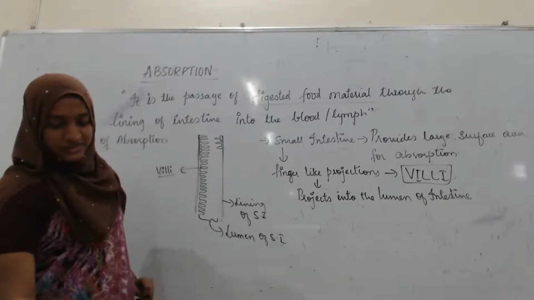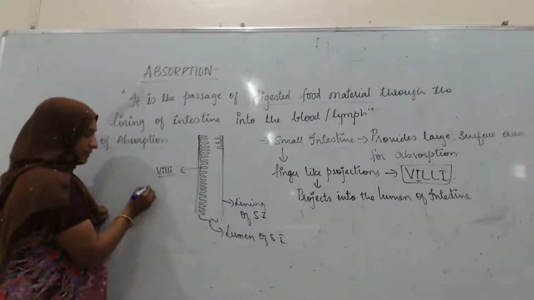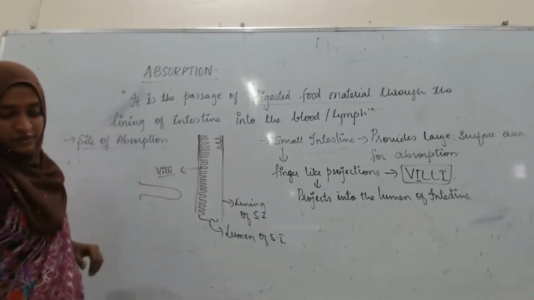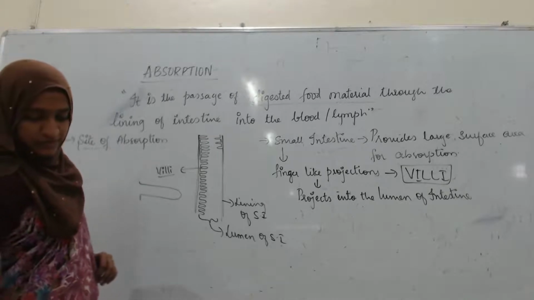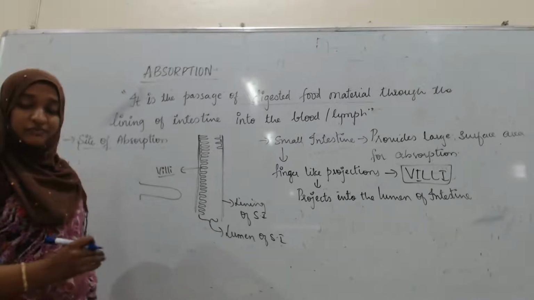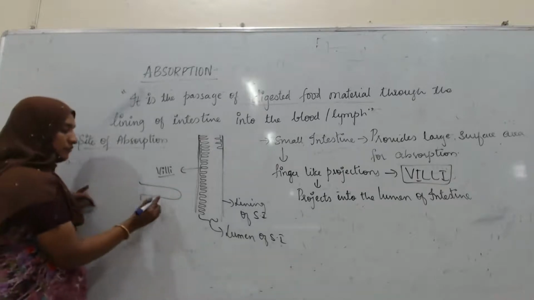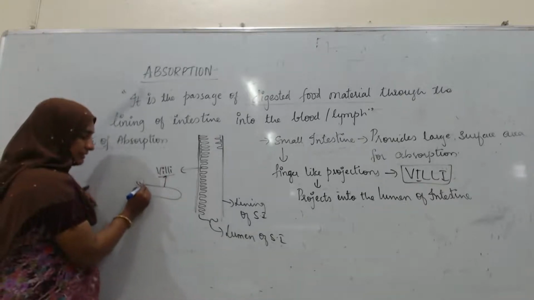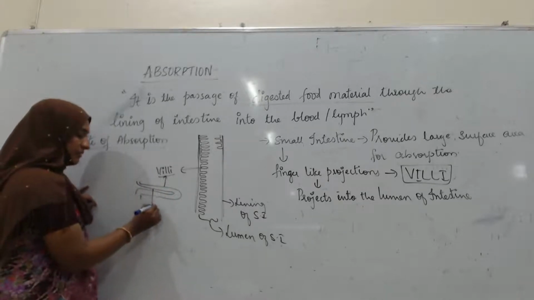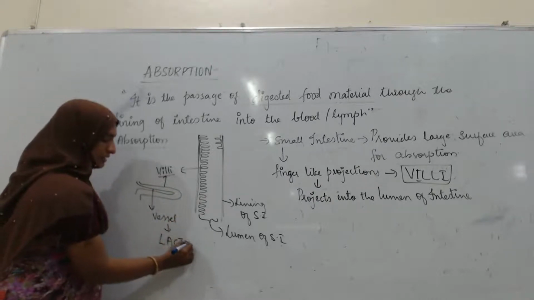In the center of each villus is a vessel. See, if you take one villus, for example, this is one villus. In the center of each villus is a vessel, and that vessel is called the lacteal.